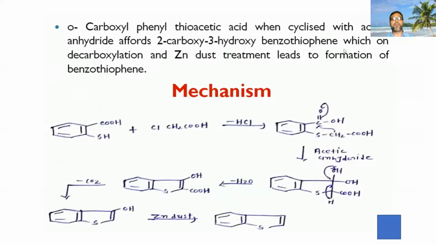Now, O-carboxyphenyl thioacetic acid when cyclized with acetic anhydride affords 2-carboxy-3-hydroxybenzothiophenone, which on decarboxylation and zinc dust treatment leads to the formation of benzothiophene. Now you can see, react with this compound, formation of this, which you have already seen. Now decarboxylation, dehydration, then decarboxylation, and then zinc dust reaction, you will get the benzothiophene.